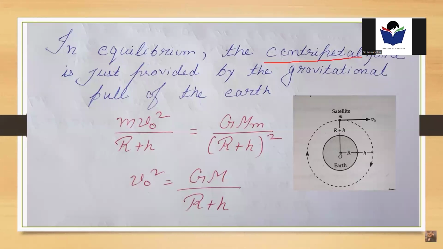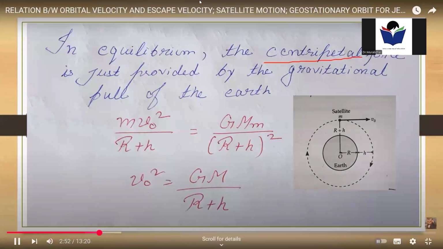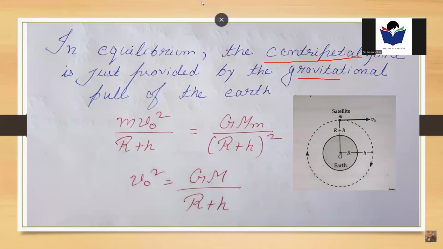But along with the centripetal force, there is also the gravitational pull of the Earth. So in order to make the satellite revolve with the orbital velocity around the Earth, both these forces must be in equilibrium, or we can say both these forces must be balanced with each other.